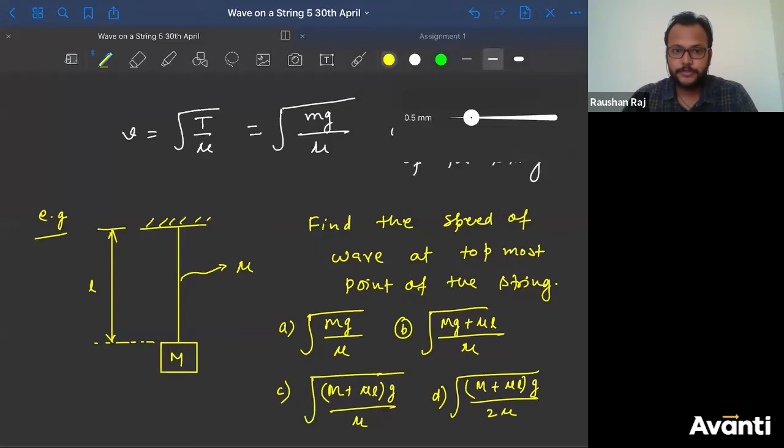Good, very good. I got a few answers in the chat also. A few of you are going for C, a few for A, B. In the chat section, C is the majority.